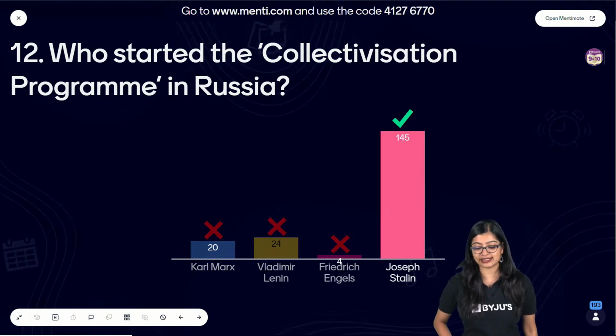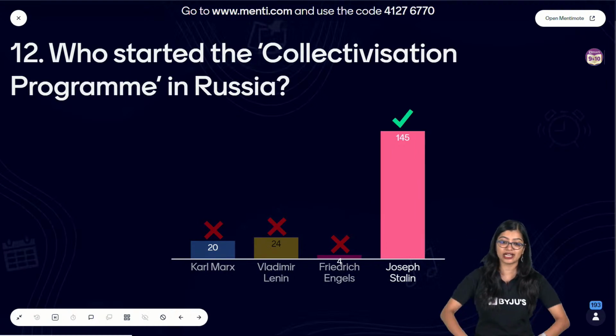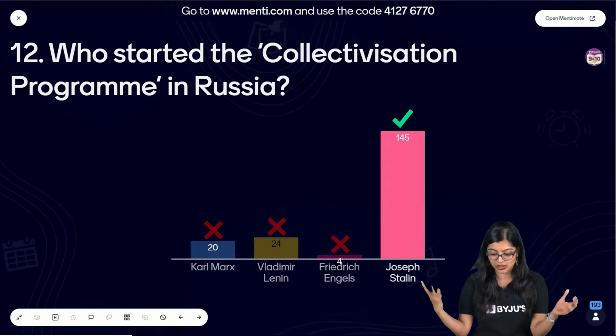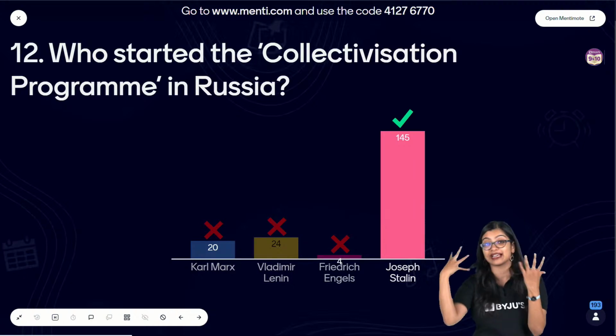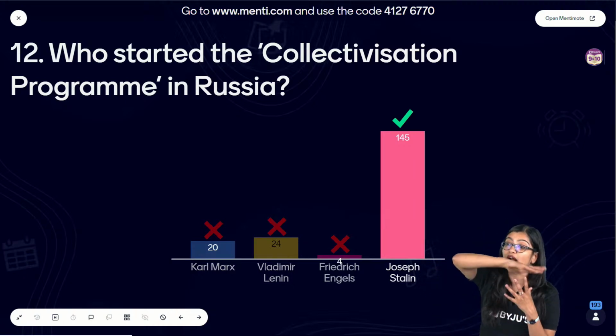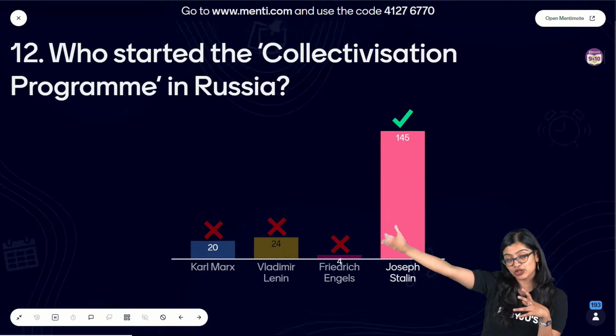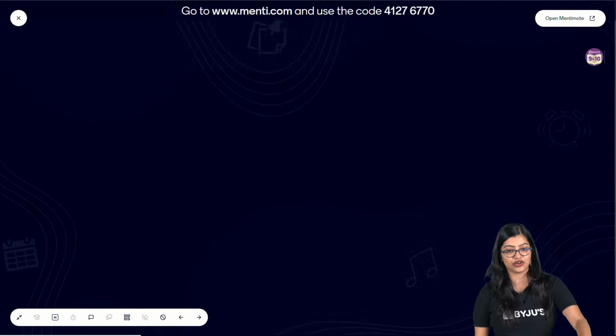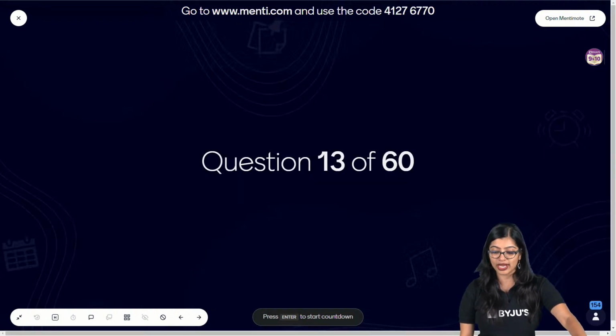Yes. So in this case, right, it's Joseph Stalin. And we know that in this whole idea of collectivization, he basically brought the lands together, right? And technically, peasants were forced to cultivate in those farms, right? And the profits would be shared, right? So that was the idea of collectivization in Russia. So now, of course, going on, yes, some of them didn't get the hint, but it's okay.